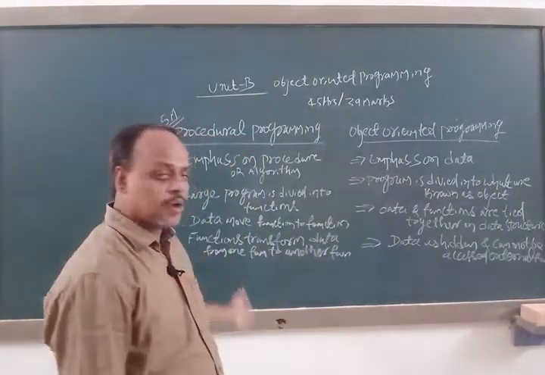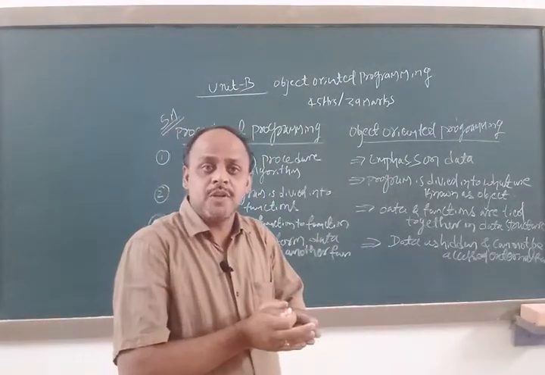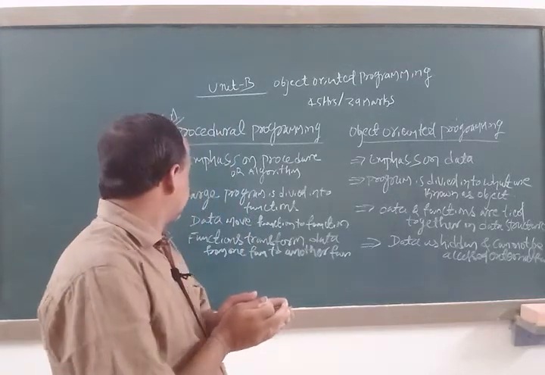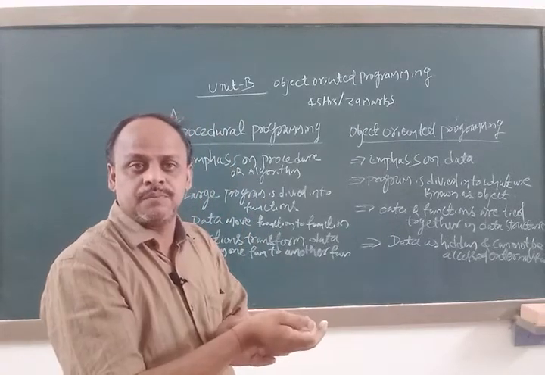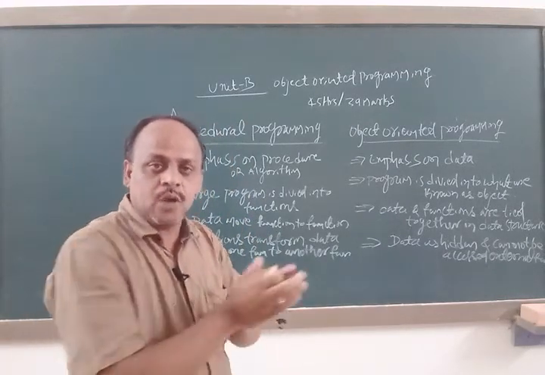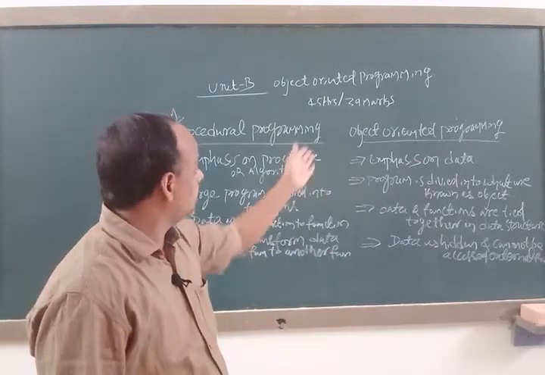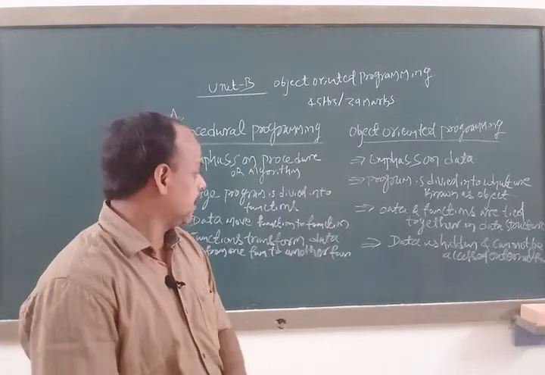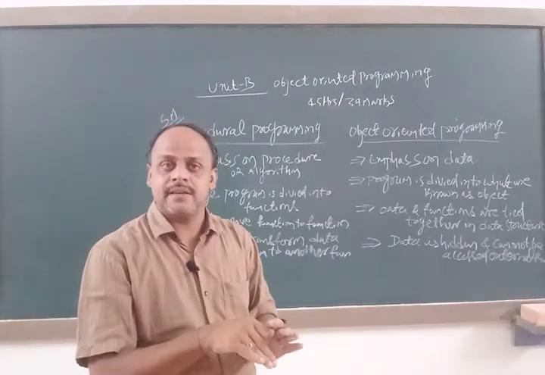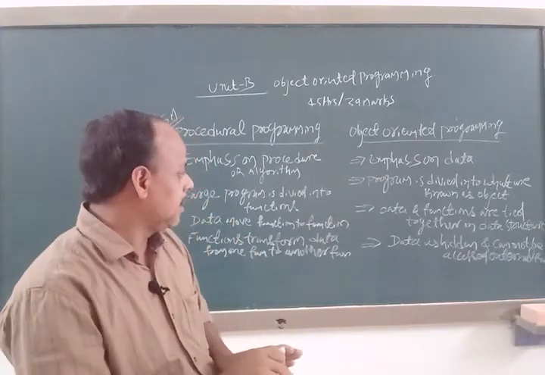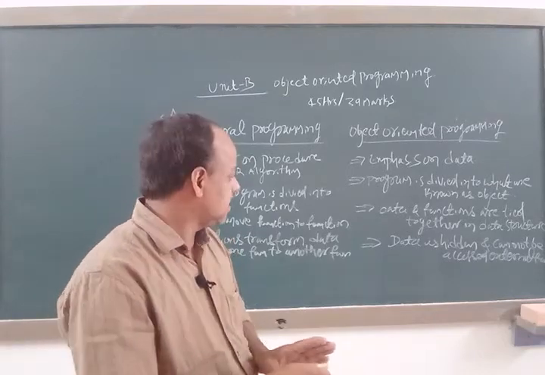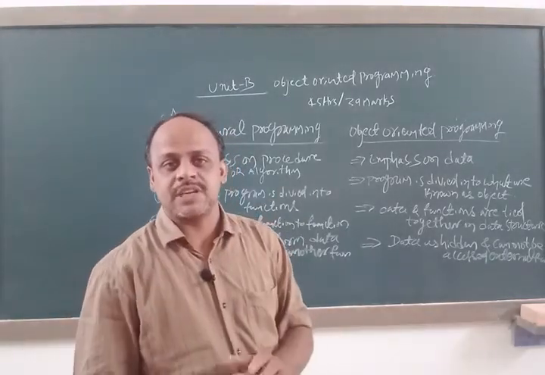Whereas in procedural programming a function is able to transform data from one function to another function and so on, in object oriented programming data is hidden and cannot be accessed by an external function.